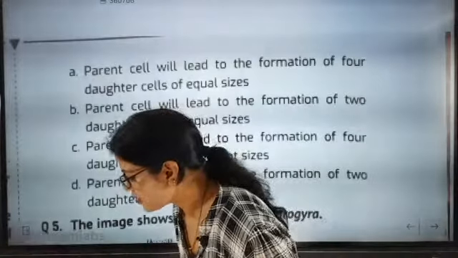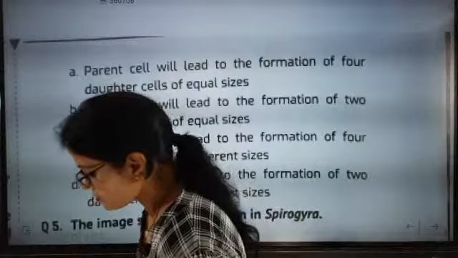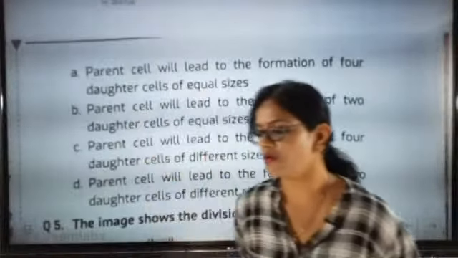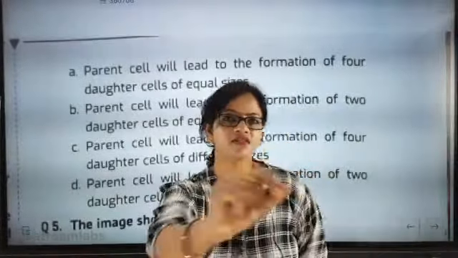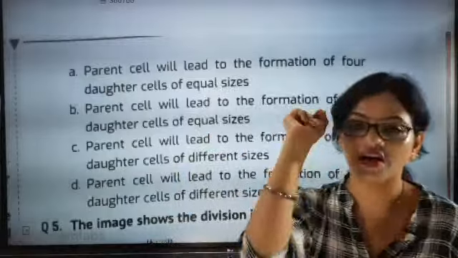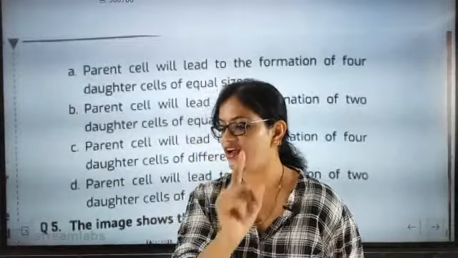So there is enough space to confuse you nicely. Oh, this part I have not discussed, and that's why you are all going on a wrong track. The correct answer will be B. You went on a wrong track.